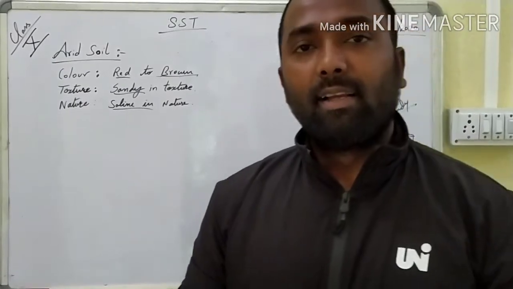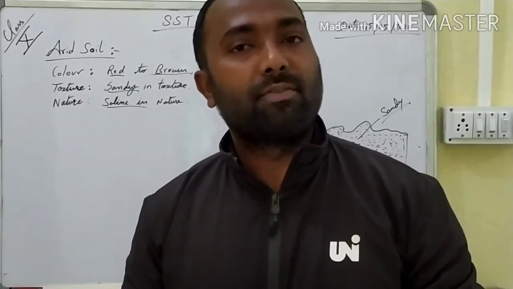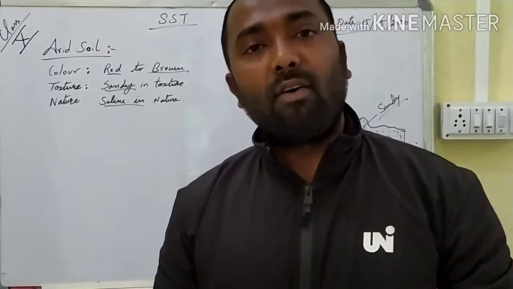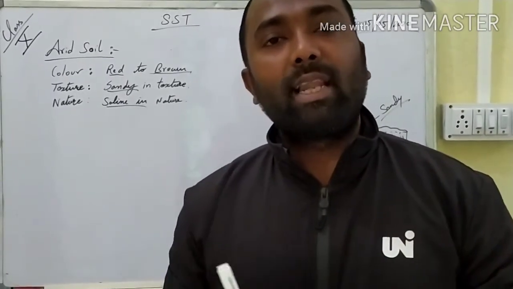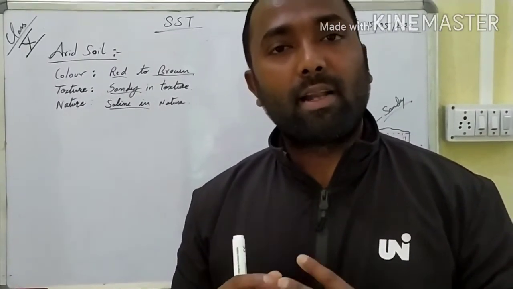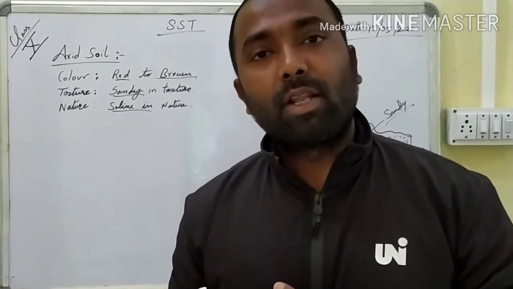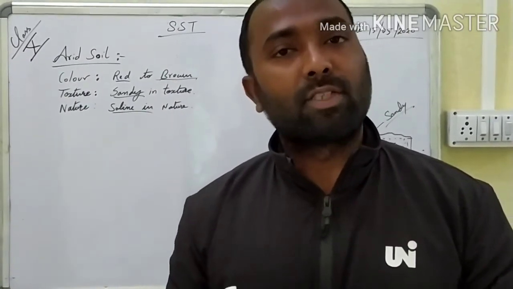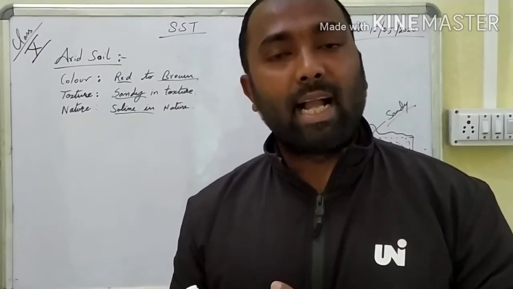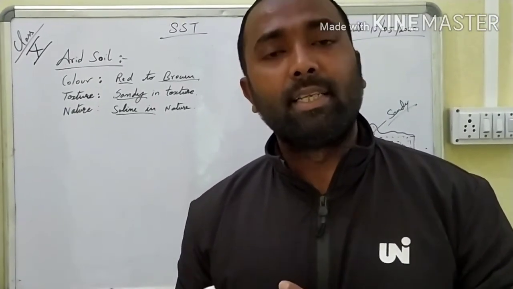Okay, the arid region experiences a very dry type of climate, and the temperature in this region is also very high, and because of this high temperature the rate of evaporation is also very fast. Because of all these reasons, the soil lacks two things, that is the humus and another one is moisture. Due to high temperature the bacteria in the soil, which is responsible for the formation of humus, will get killed. That means if there is high temperature, there is no bacteria, means no humus. The soil does not contain any humus.